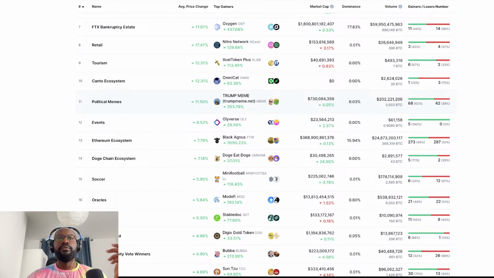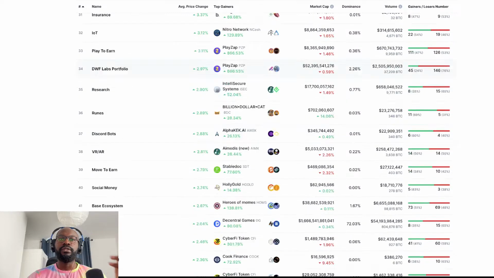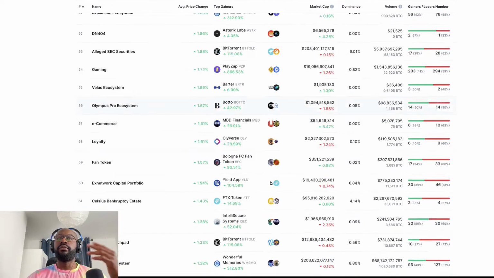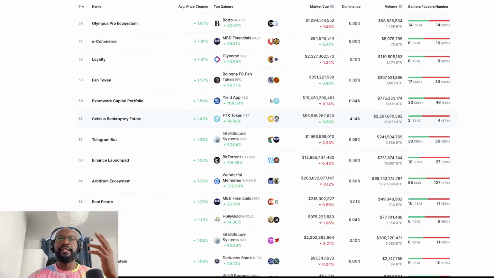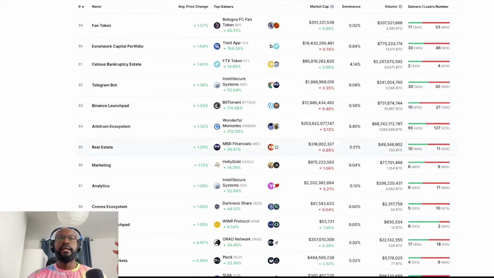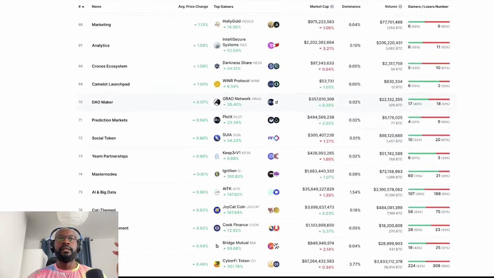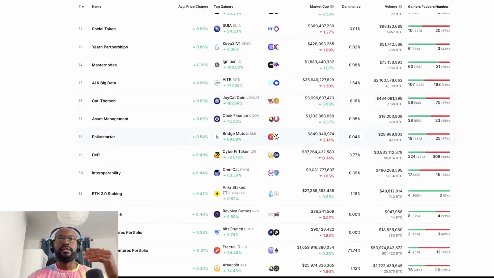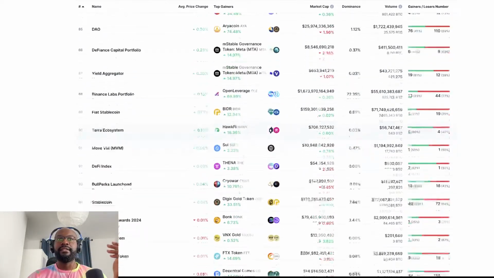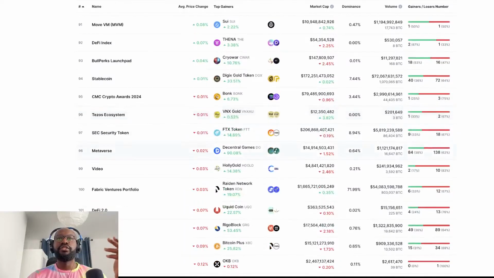We're going to look for that, and once we see it, we're going to dial in and go through that category, and now start going through the crypto projects that are focusing on security in the crypto ecosystem. And so far, you can see there's quite a lot of them: interoperability, DAO, DeFi. There's just so much. And this is SEC security token.